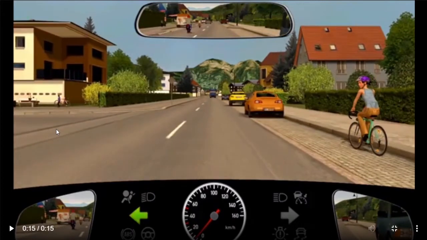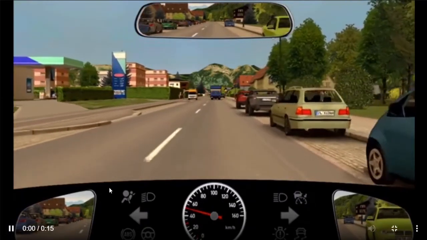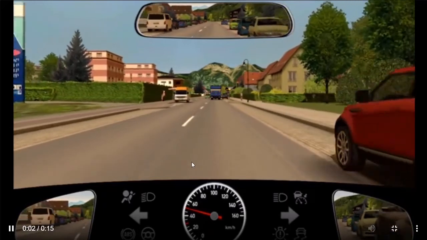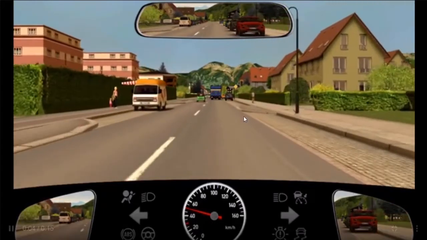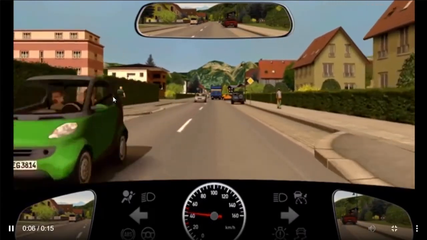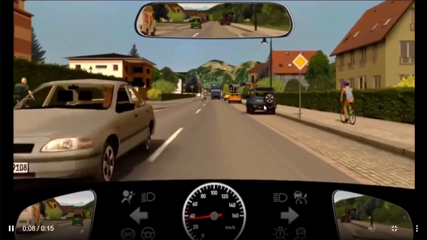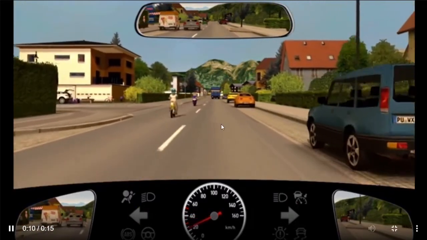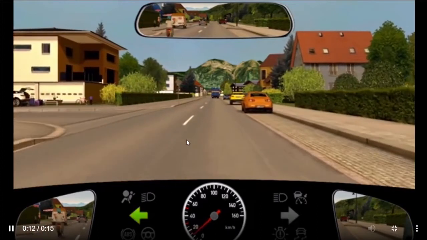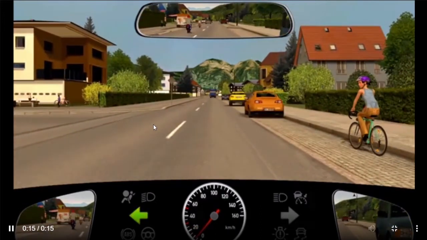There is also a rule, whenever you are trying to take a left turn, just observe the pedestrians and the cyclists on the road on which you are going to take the turn. It is also a rule whenever you are going to take a left or right turn. I will run the video again so that we can observe the whole traffic. If you see, there is a cyclist on the right, a cyclist on the left, the car is coming, we have priority, and now we are indicating left, going to take the left turn.